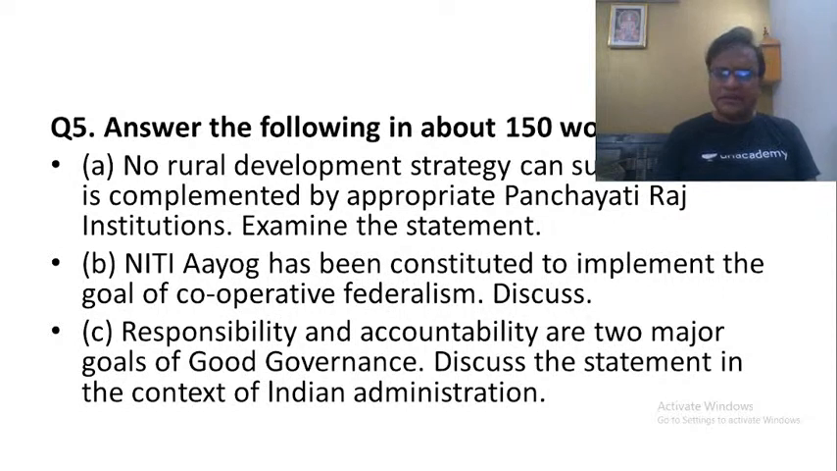Next, responsibility and accountability are two major goals of good governance. Discuss the statement in the context of Indian administration. That is what we say. What we say is that India has inherited colonial administrative systems. When the Britishers framed those structures, when they came out with those procedures, rules and regulations,